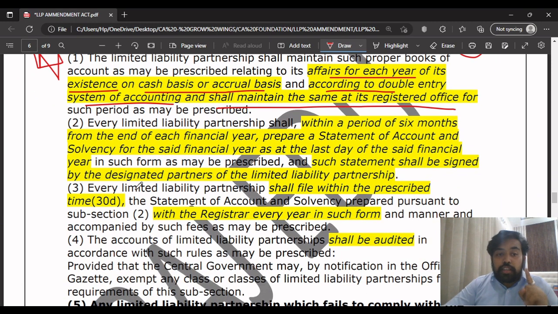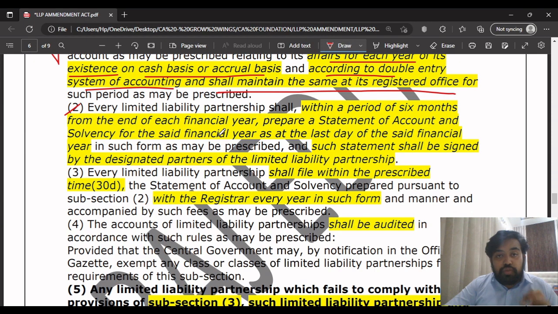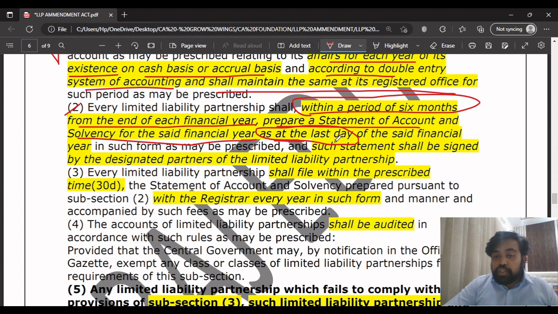In subsection 2, what they are saying is very important. Every LLP, within a period of 6 months from the end of the financial year, shall prepare a statement of account and solvency for the said financial year as at the last day of the said financial year, in such form as may be prescribed. Such statement shall be signed by the designated partners of the LLP.